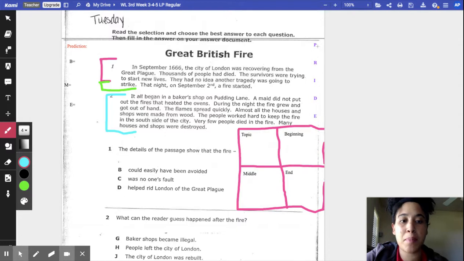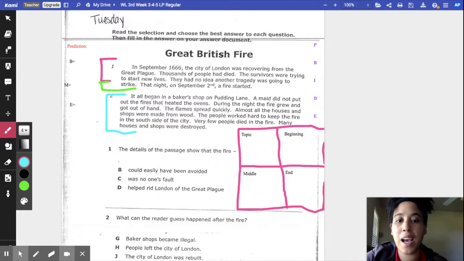PRIDE. Remember that P stands for preview and predict the genre. R stands for read the text. I stands for interpret the vocabulary. D stands for determine the main idea, stop and jot. And E stands for evaluate and evidence. All right, so let's get started.